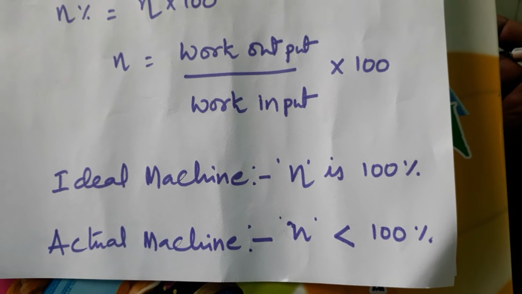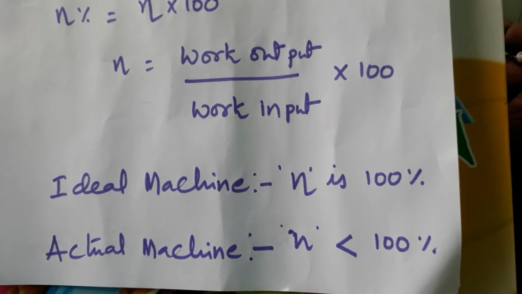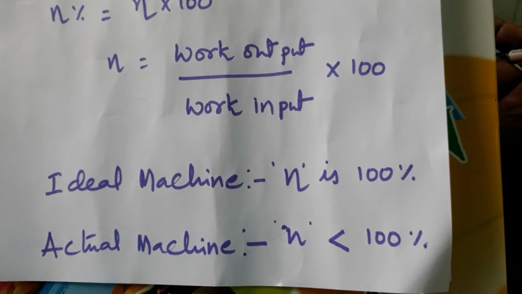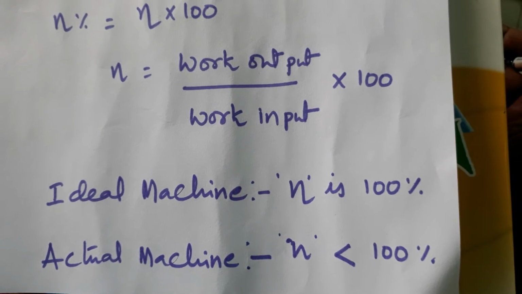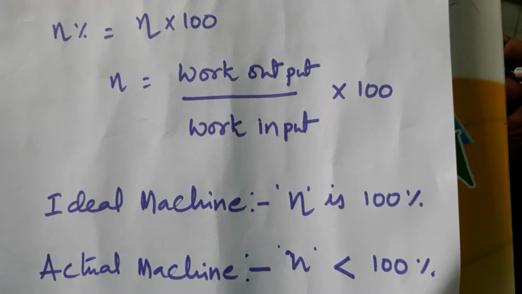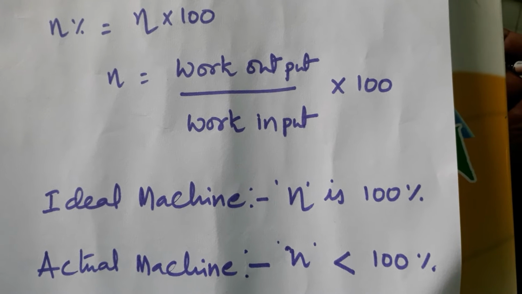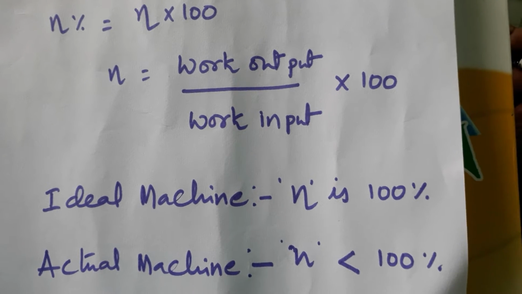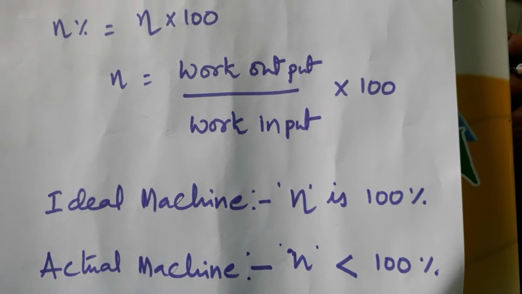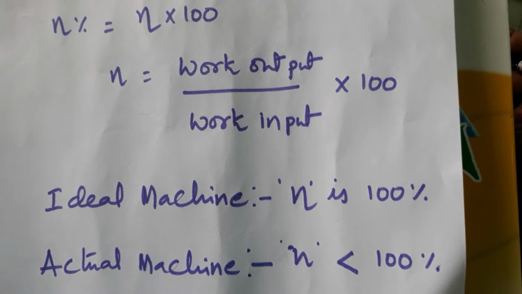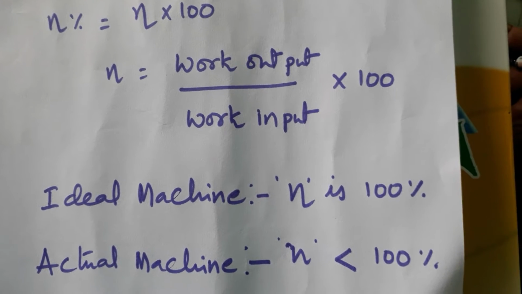In case of an ideal machine, work output and work input are equal. That means work will not be wasted. The machine is perfect and ideal. So input work will not be wasted.